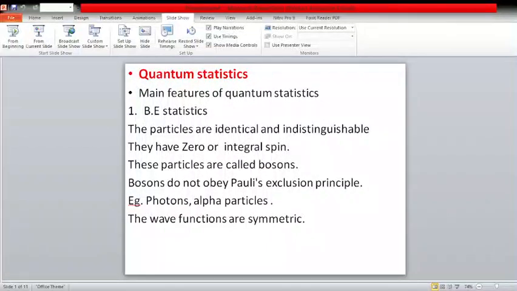Today I am discussing quantum statistics and different types of statistics. The main features of quantum statistics: first of all, we will discuss Bose-Einstein statistics.